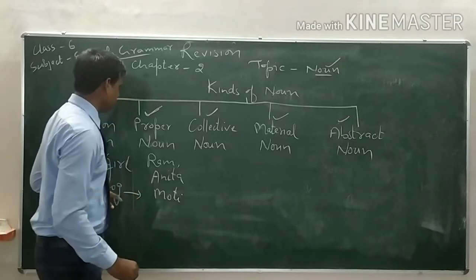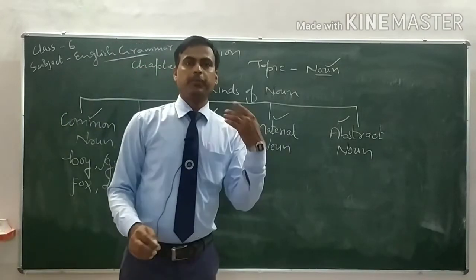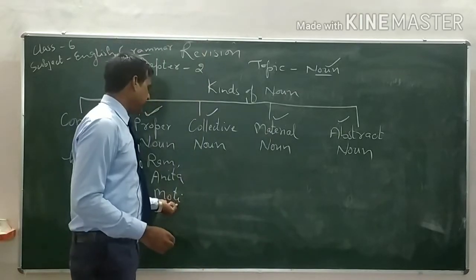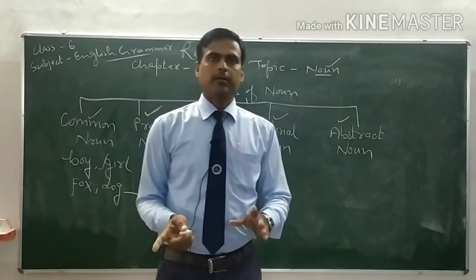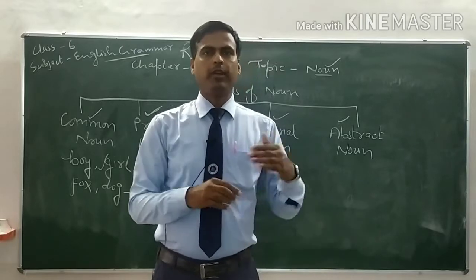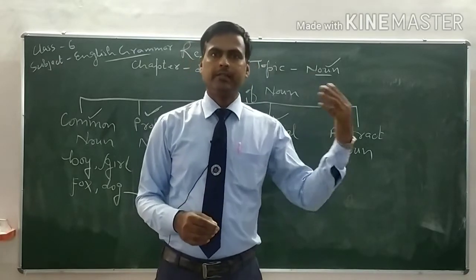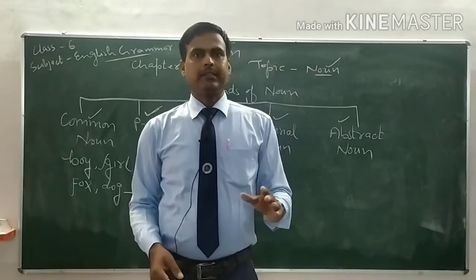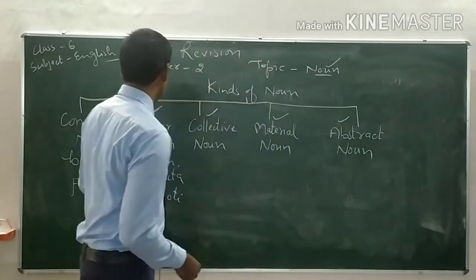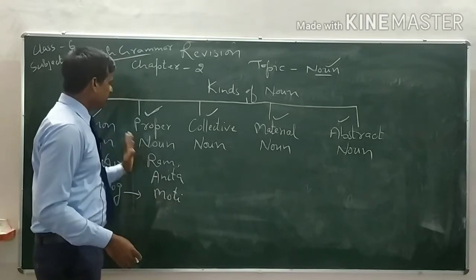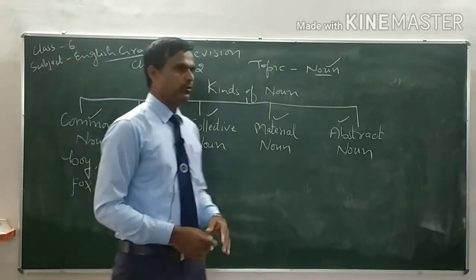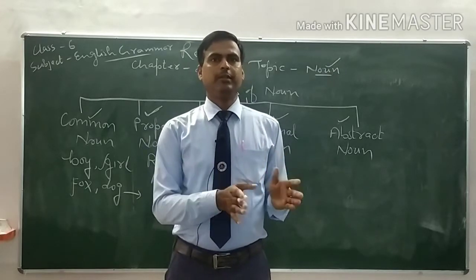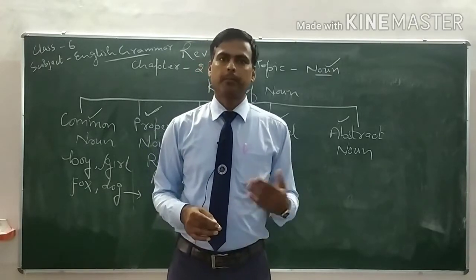For example, we give a special, particular name for our dog. At that time, that name is a proper noun. If we say dog, it is a common noun. But if we give the name of that pet, then we can say it is a proper noun. So these are proper nouns. The noun used for any particular person, place, animal or thing is called the proper noun.